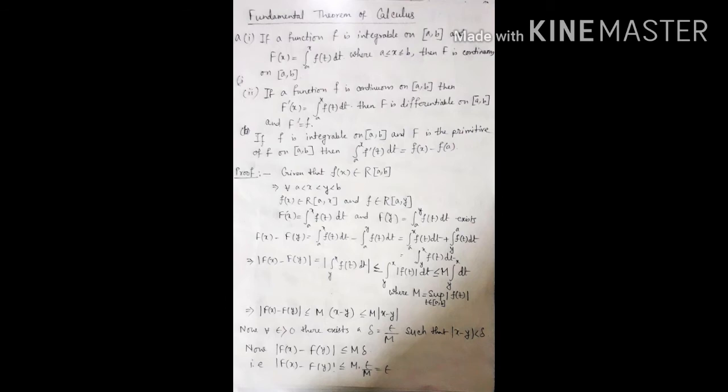Now this is less than or equal to capital M times mod of (x minus y), because x is less than or equal to mod x. So we can write this.